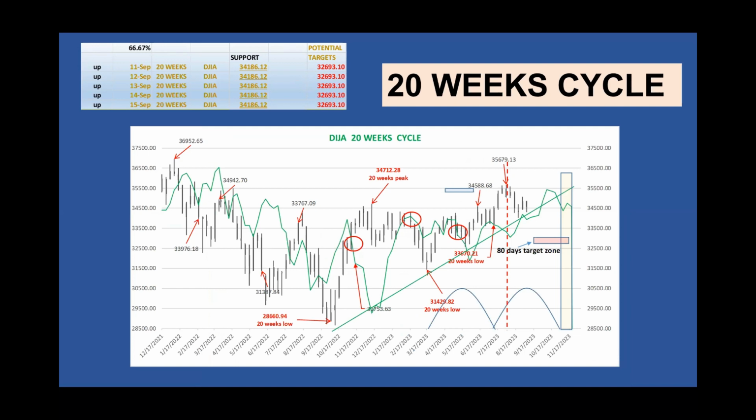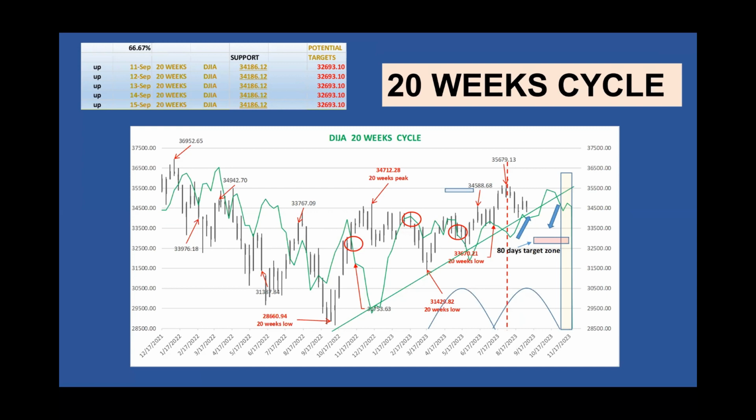The 20-week cycles. This week's low is very close to the 40-week trend line and its cycle lines. Like I said last week, any crossing below will be bearish for the market. I placed the potential target zone for the 80-day cycle to show where the market will be compared to the 20-week cycle lines if the market meets the 80-day target zone.